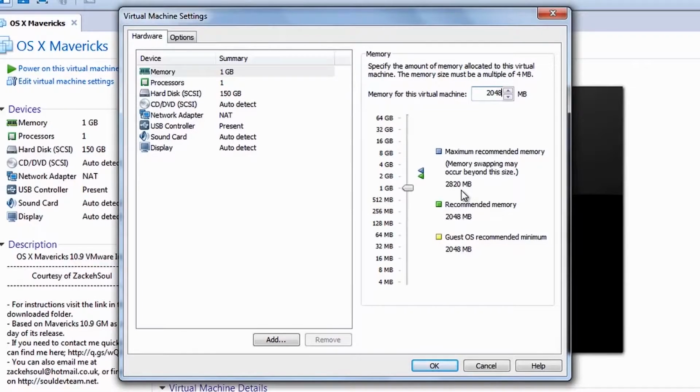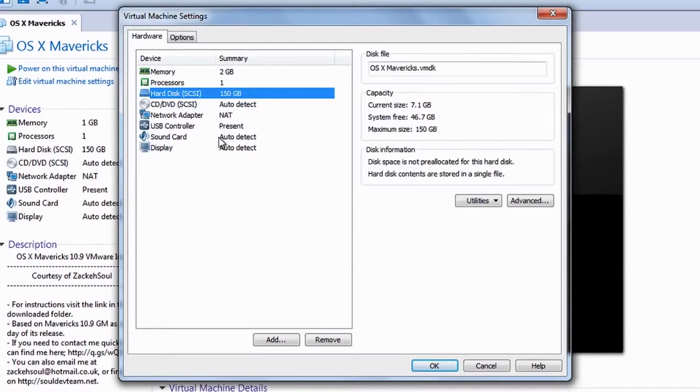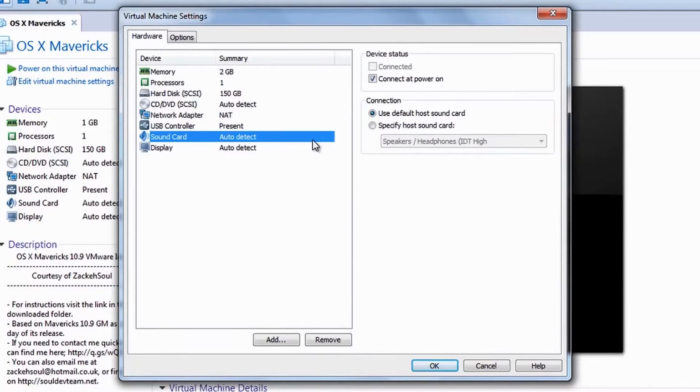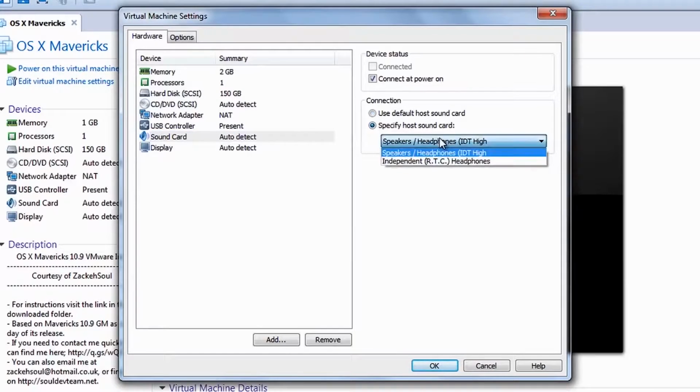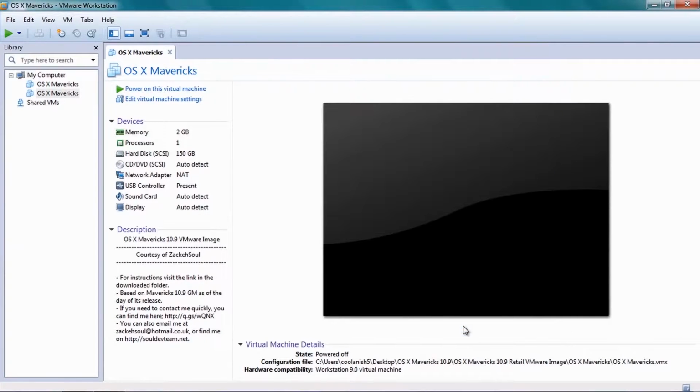So once you have specified the amount of RAM you'd be allocating for the Mac OS, you could go to the other options over here and you could just leave it as default. And in the sound card section, the sound card works by default, and if in case it doesn't, you would probably want to manually set the sound card option over there. But as of now, I'll leave it to the default field and hit on OK. And then you would want to power on the virtual machine.